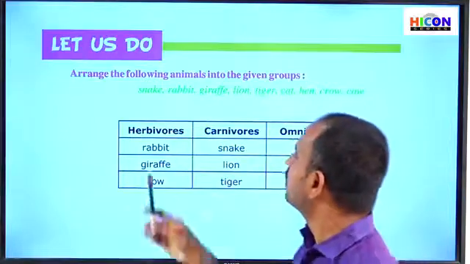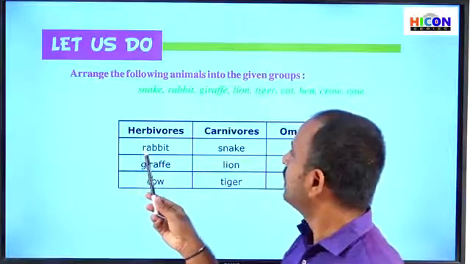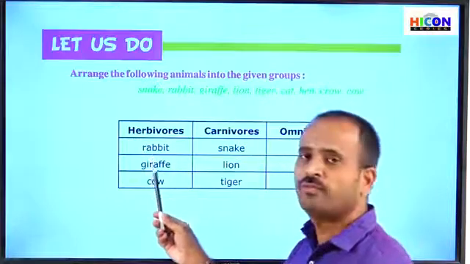Children, see, what are the herbivores here? The herbivores are rabbit, giraffe and cow.